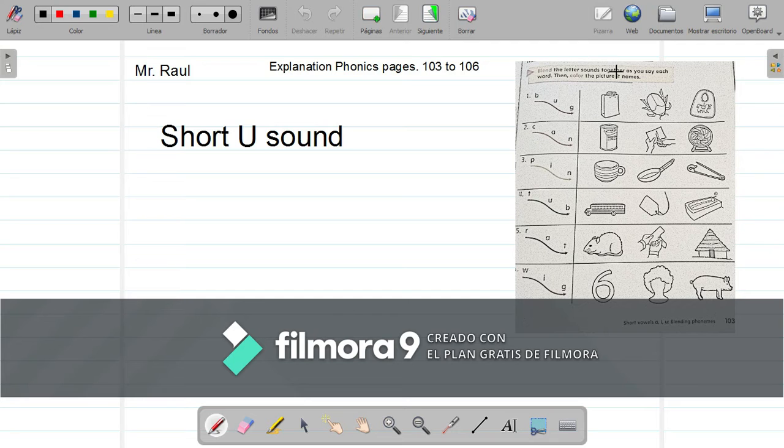Blend the letter sound together as you say each word. Then color the picture its name. For example, here you have to color the picture that corresponds to the word. In here we have letter U, letter A, letter I, because those are the vowels that we have been looking at these last weeks.